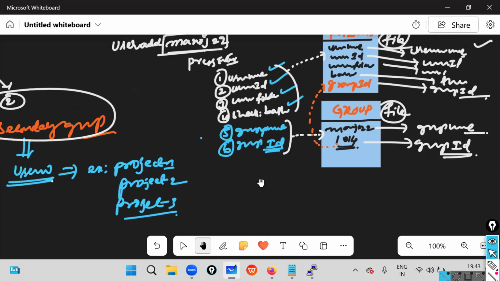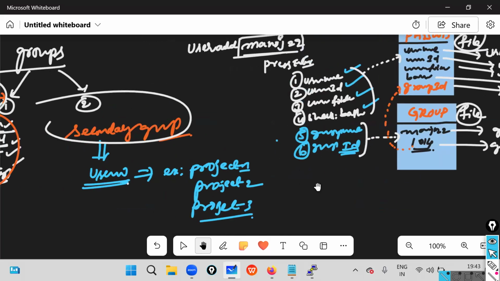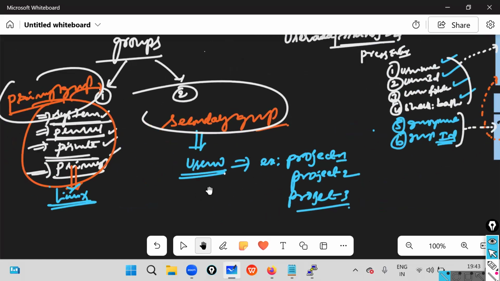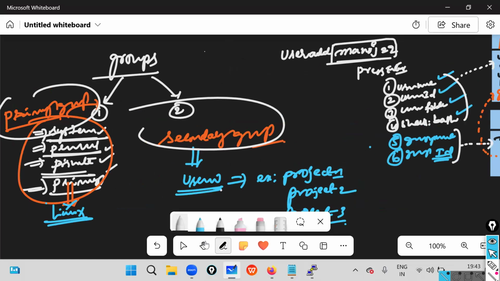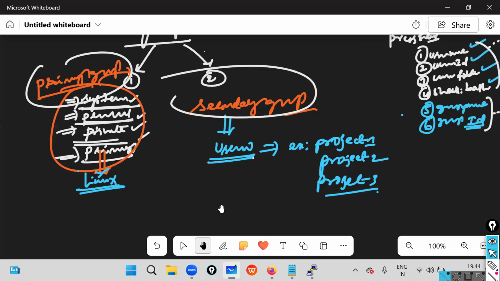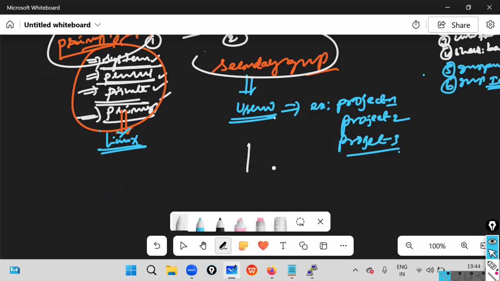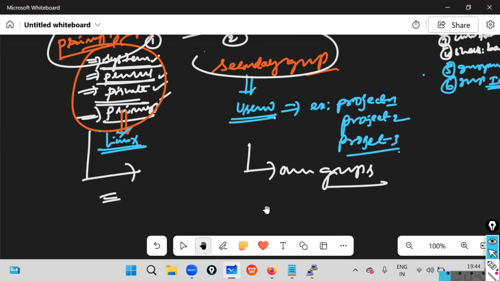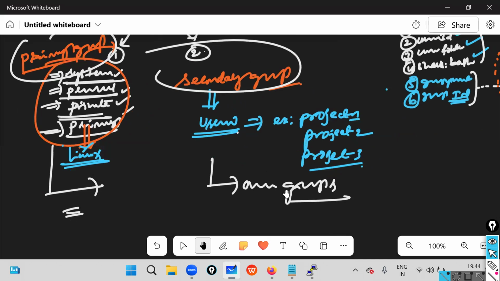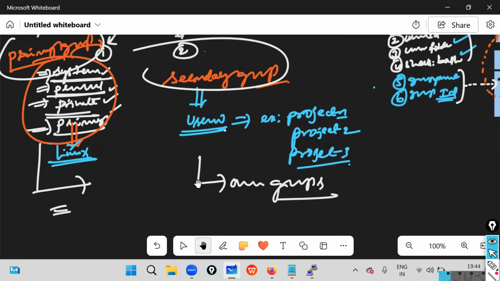Sir, can I use the primary group names also? Yes, you can use the primary groups. But for our project working purpose, we are creating our own groups, not the Linux given groups. We are working only with our groups. So most of the time we will work with only our groups.